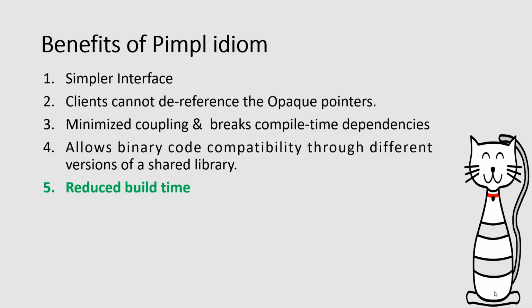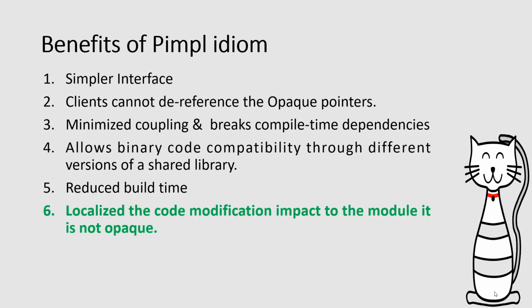Reduce the build time, as the client applications are not coupled with any of the internal details of the gearbox library. There is no tight coupling between the client applications and the gearbox DLL. So this reduces the build time. The client applications are not required to build anymore. Localize the code modification impact to the module. It is not opaque. Only the modified libraries are impacted and need to be tested and ensured for correctness.